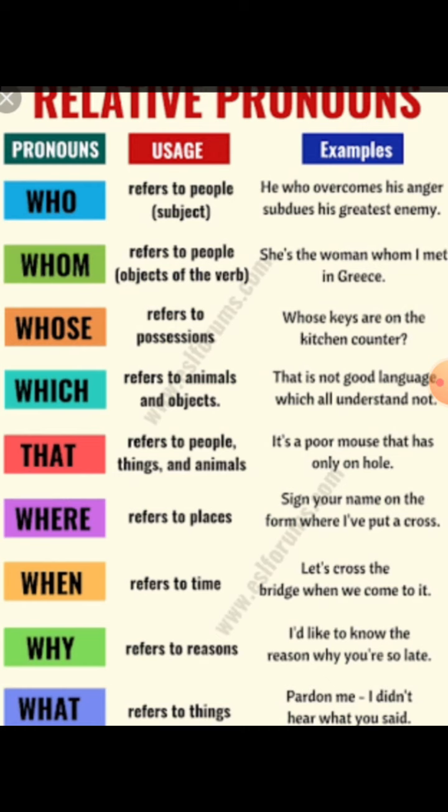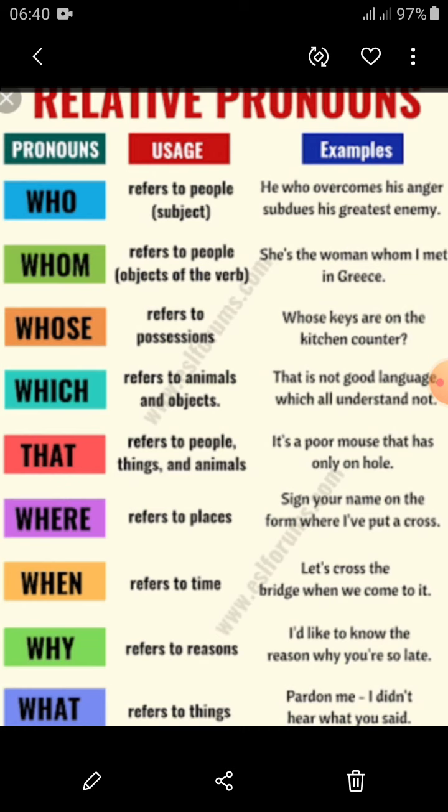Who refers to people, used as a subject. Look at the example: He who overcomes his anger subdues his greatest enemy. Look at he and who, because who is a kind of pronoun which refers back to he. He is the antecedent and who is a subjective pronoun.